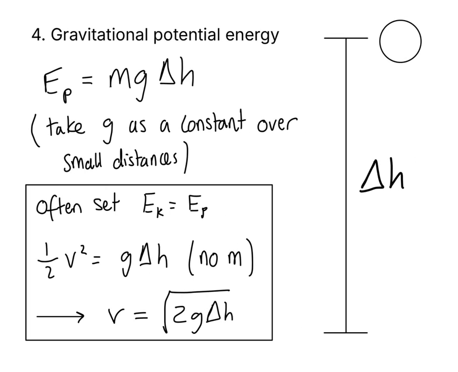The second is gravitational potential energy, the energy we gain from moving a mass up to a certain height. The change in energy is mg delta h, mass times gravitational field strength times the change in height. Lift something higher and you store more. We'll see later on that little g is not constant, but over small distances we can take it to be that.